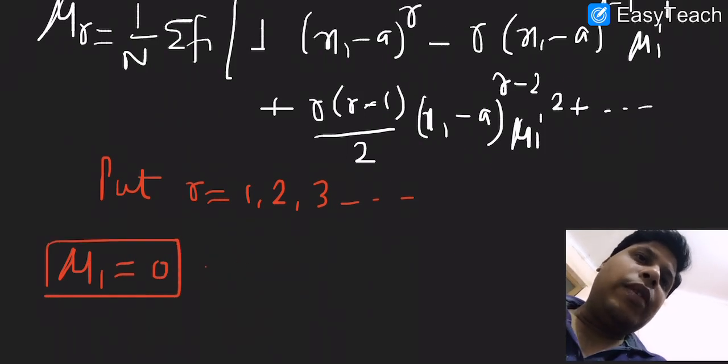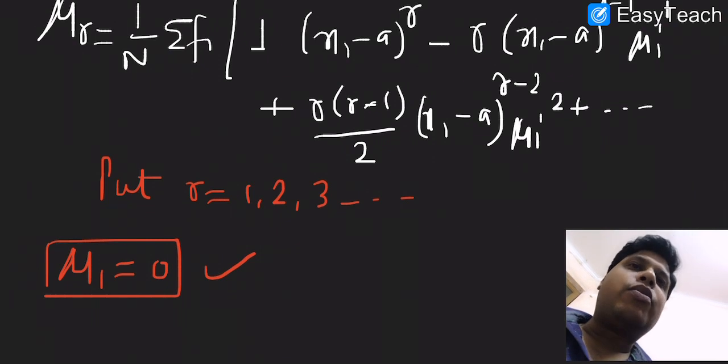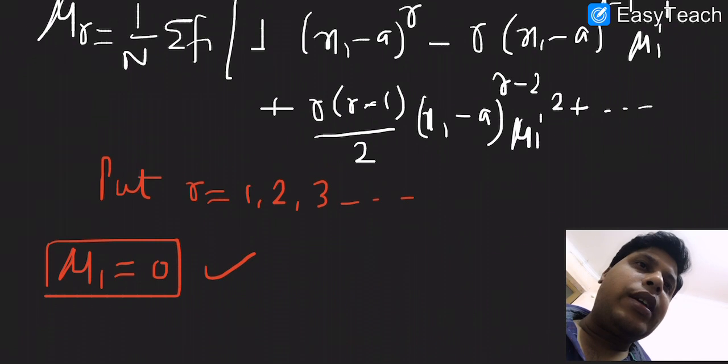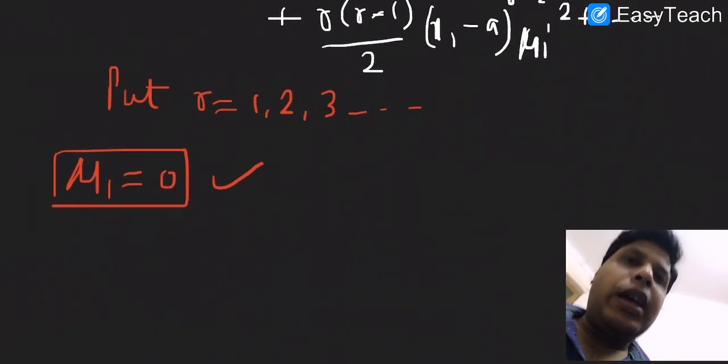And if you put the value r equals 2, the left hand side will become mu2, and the right hand side will become summation of fi, now we are putting r equals 2.